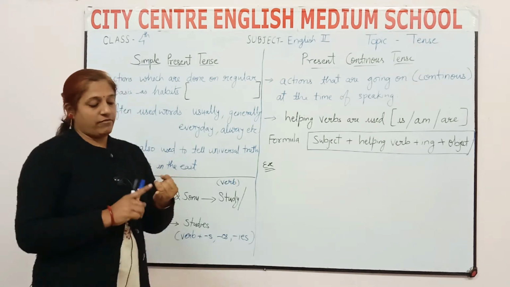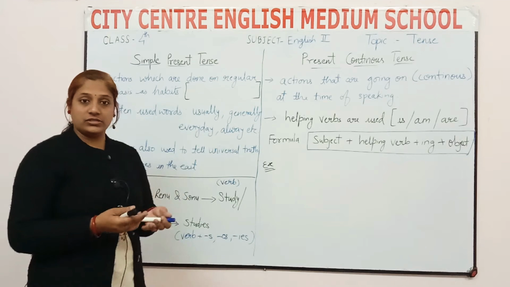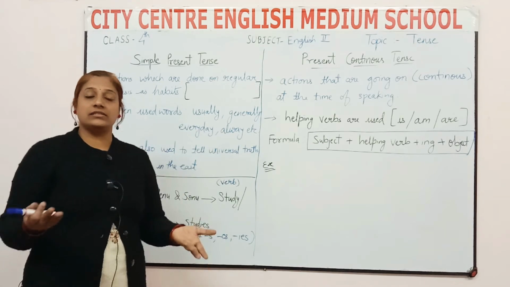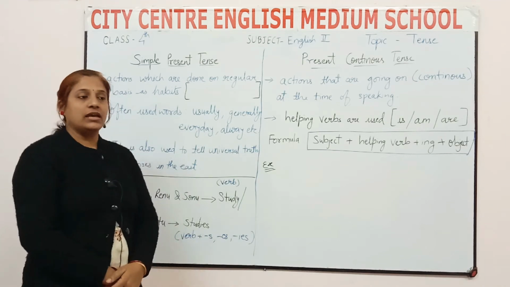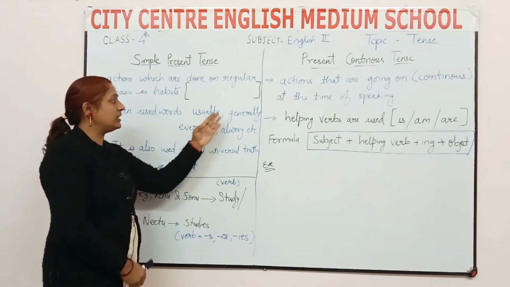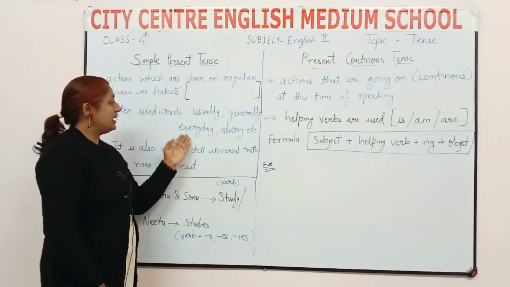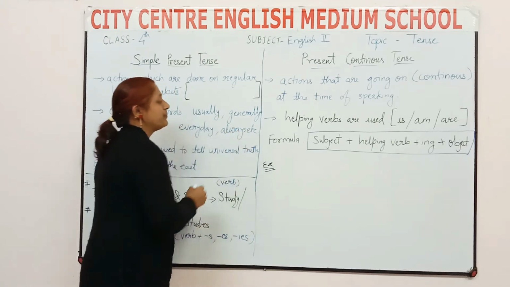That means I walk, I play, I study, I write, I sing, I dance. These all are simple present tense. In this tense we use words like usually, generally, every day, always, etc.